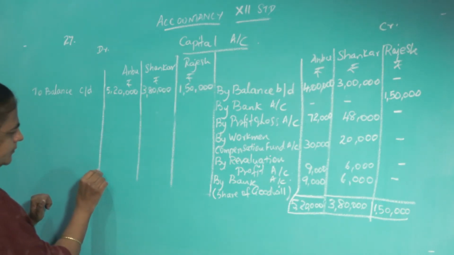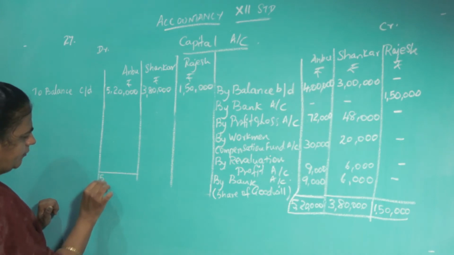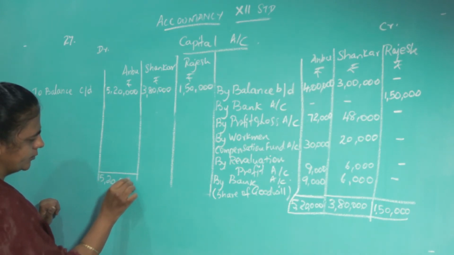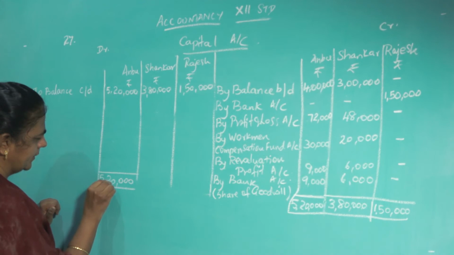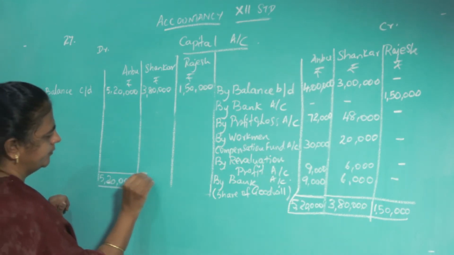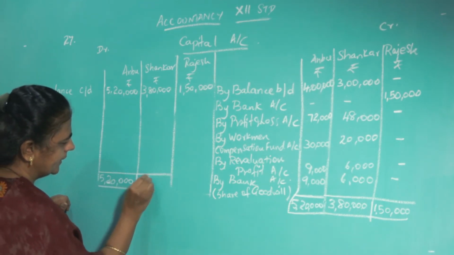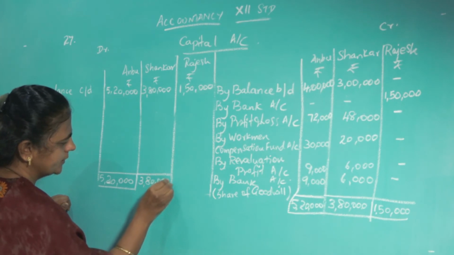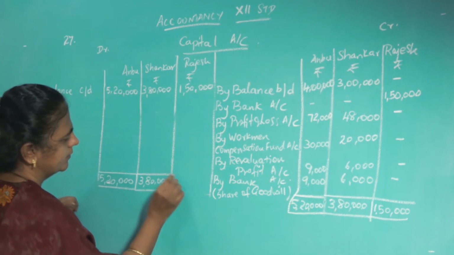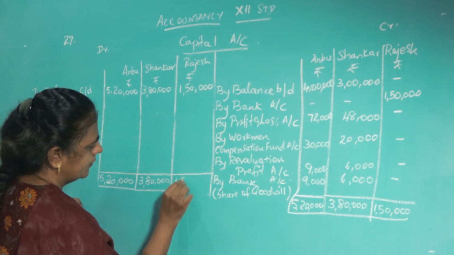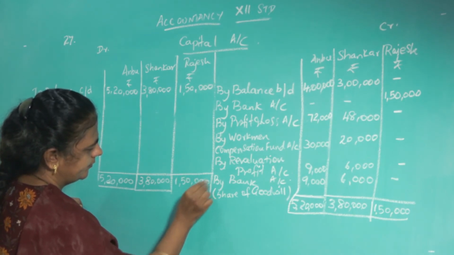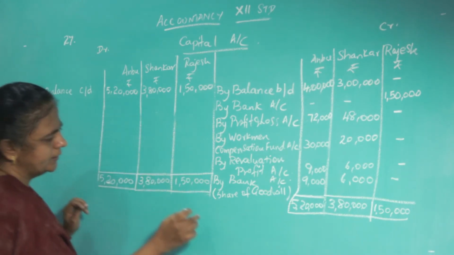Put the total: 5,20,000, 3,80,000, 1,50,000. Now bring down the balance here.